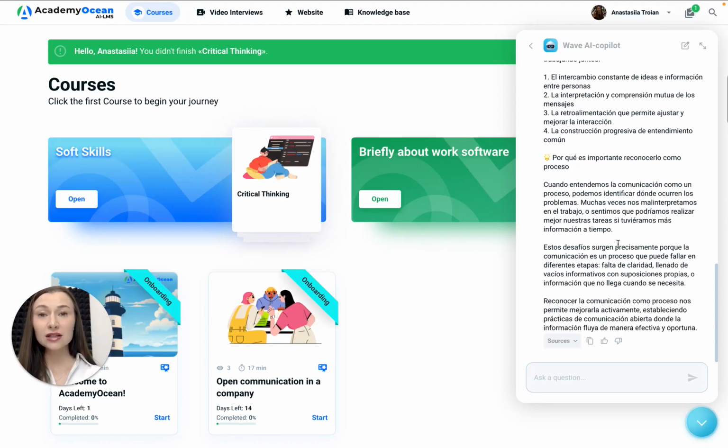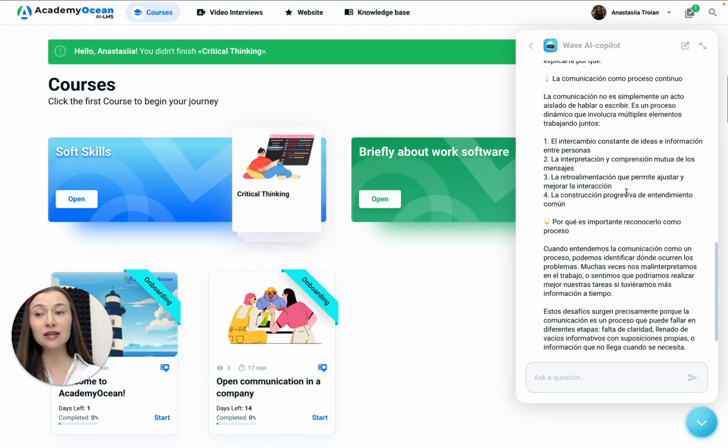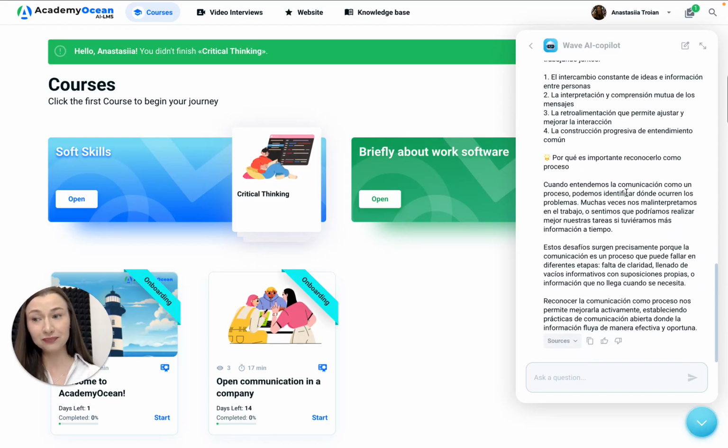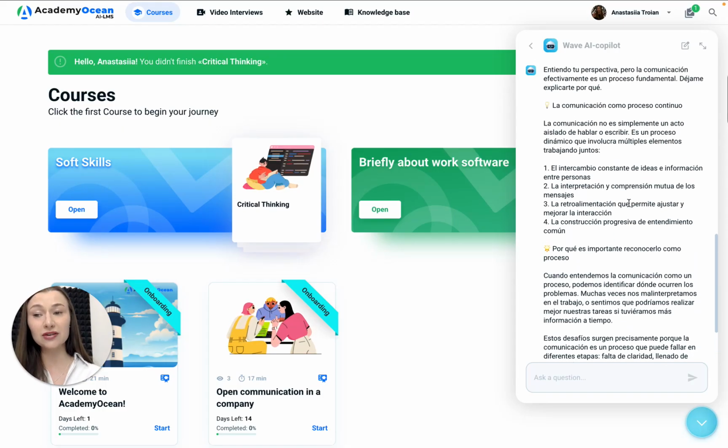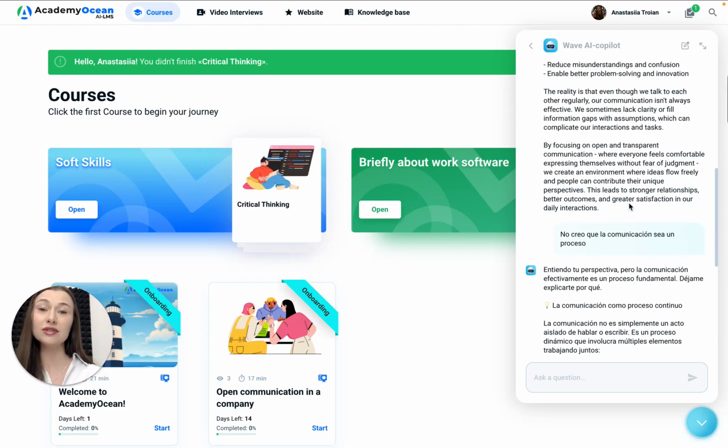Wave does not invent information, it does not use external sources, it relies only on the materials that you have uploaded. It makes it protected, secure, and more accurate than Googling. The AI assistant significantly improves the learning experience, especially in remote formats.